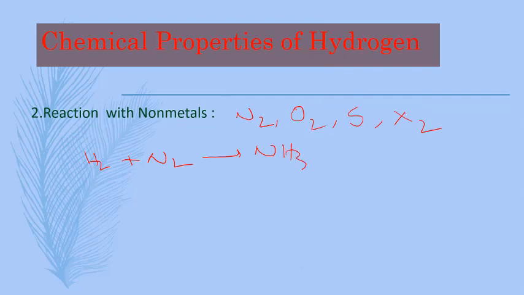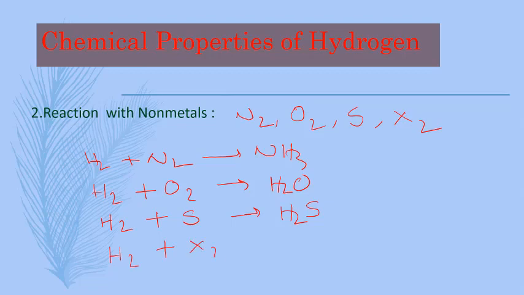When it reacts with oxygen, hydrogen plus oxygen forms water, H2O. When it reacts with sulfur, it forms H2S, hydrogen sulfide. When it reacts with halogen, hydrogen reacts to form hydrogen halide.